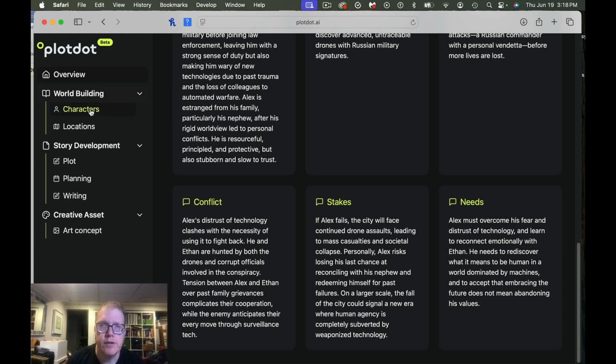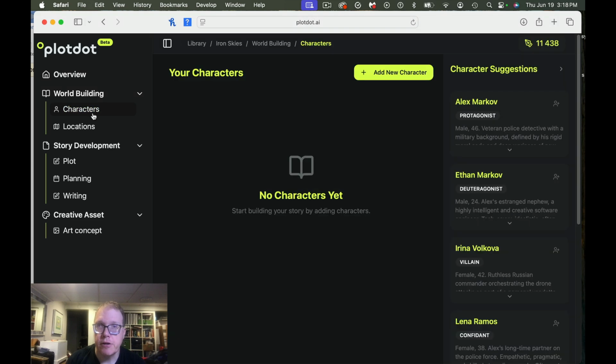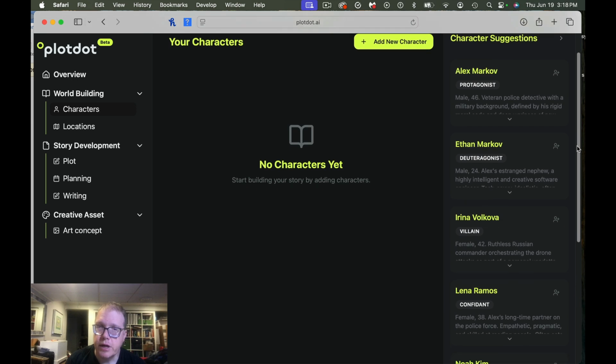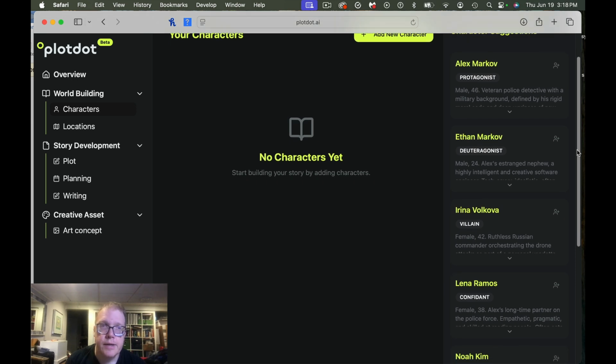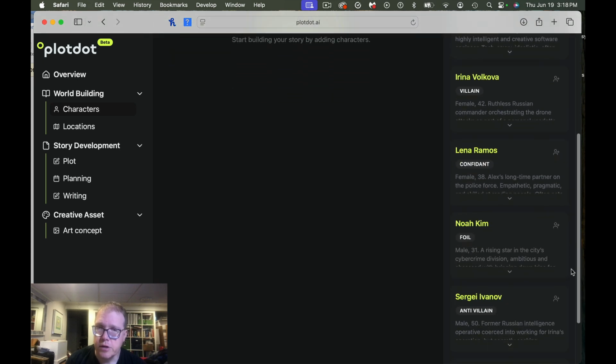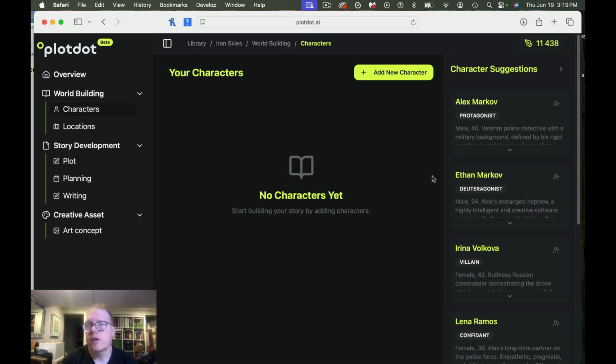So I'm assuming we're going to take a look at characters. And so here's a bunch of different characters. It's created a bunch of different characters for me. Character suggestions. And so they've given me a bunch of character suggestions here. Interesting. Foil, anti-villain. So it's interesting as we take a look here. It gives me some traditional roles that we see within movies. So I think that's pretty neat.